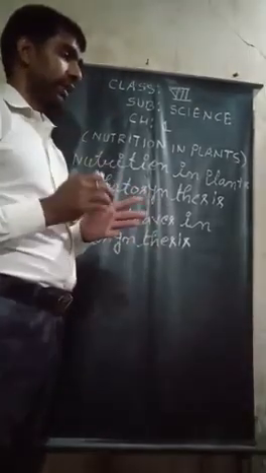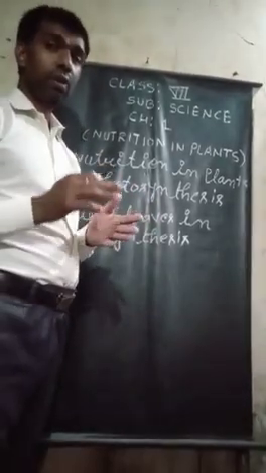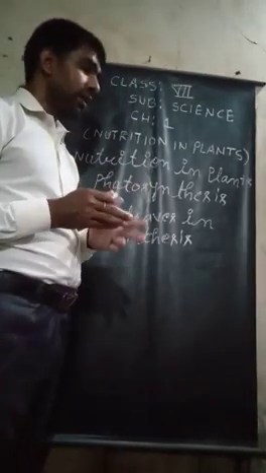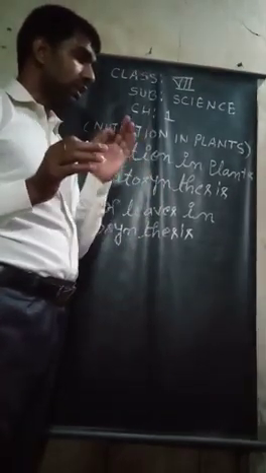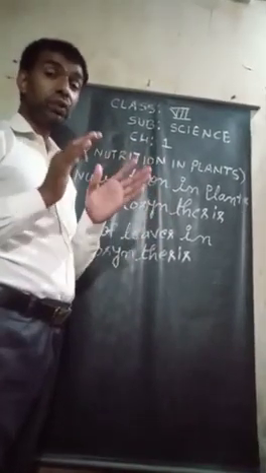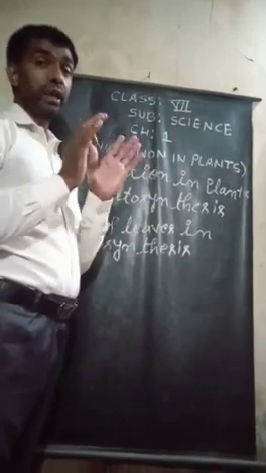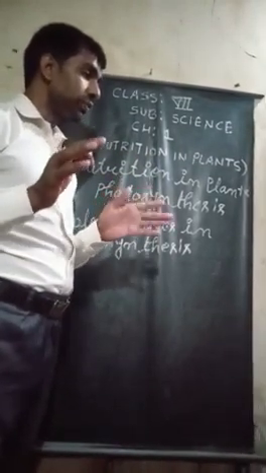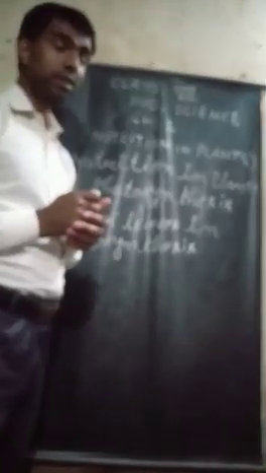All four things, carbon dioxide, water, chlorophyll and sunlight, which are required for the process, must reach the leaves. To complete the process, these four things are most required. Leaves possess the following two features. What two features?